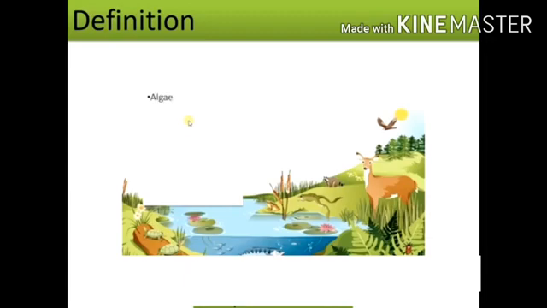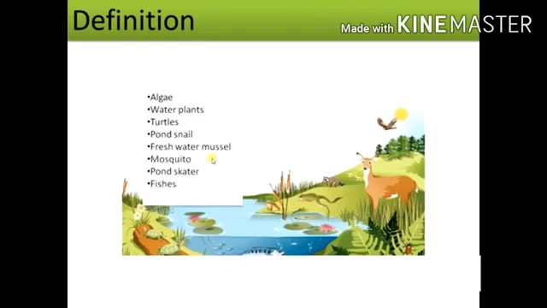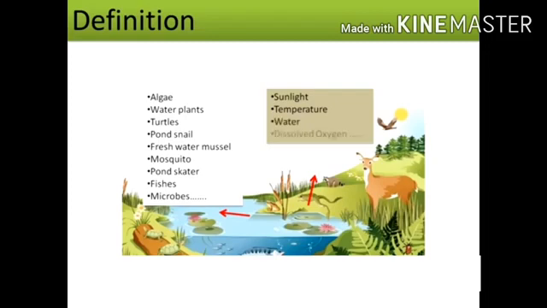comprises various communities of living organisms like algae, water plants, turtles, pond snail, freshwater mussels, mosquito, pond skater, fishes, microbes, etc. Similarly, it also consists of sunlight, temperature, water, dissolved oxygen.